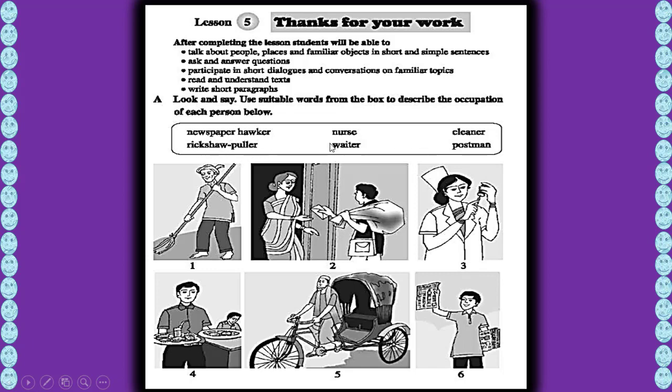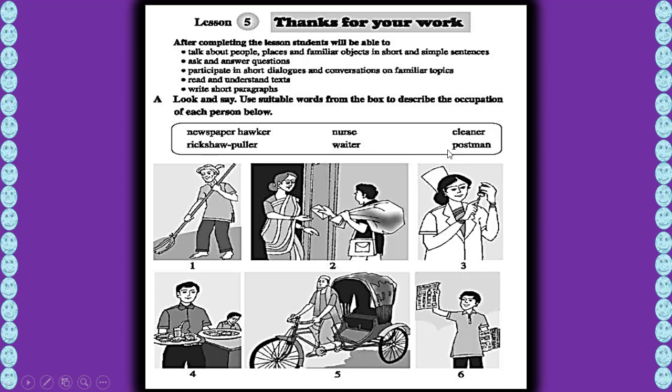Okay. And waiter, you know very well who is waiter. They are in the restaurant or any kinds of tea shops to serve the people a lot of things, tea, coffee, or any snacks, etc. Okay. And a postman who posts letters.